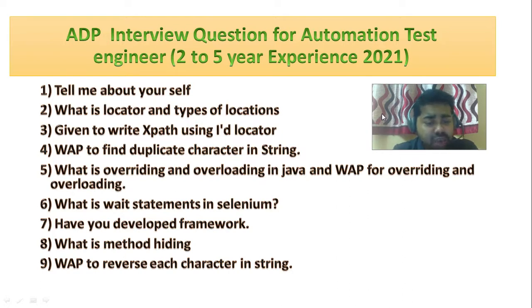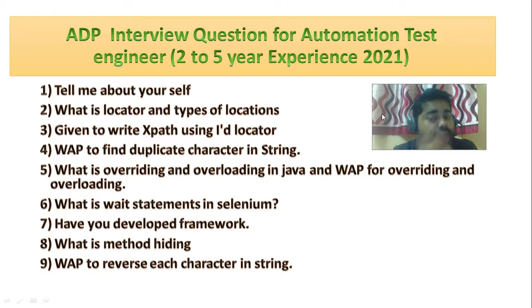Someone will ask what is overriding. Overriding means redefining a superclass non-static method in a subclass with the same prototype but a different implementation. That is called overriding. Then, what are the rules for overriding? We cannot override in the same class because the method signature is the same. This is the rule for overriding. Again, the return type must be the same and the method signature must be the same.